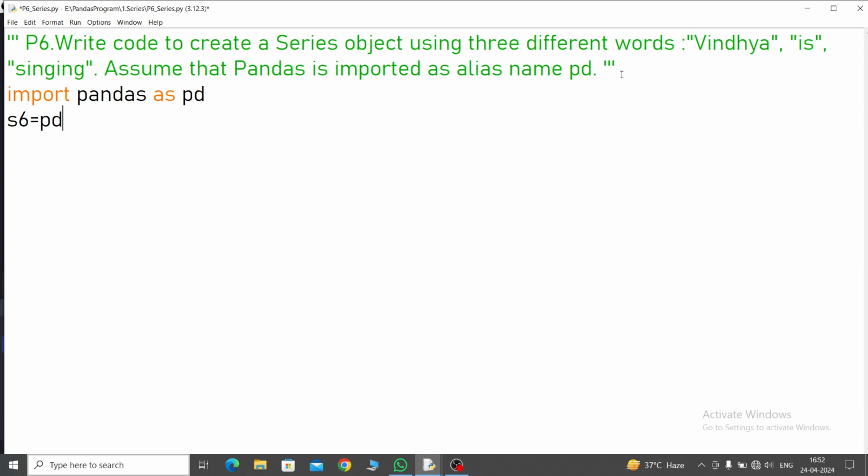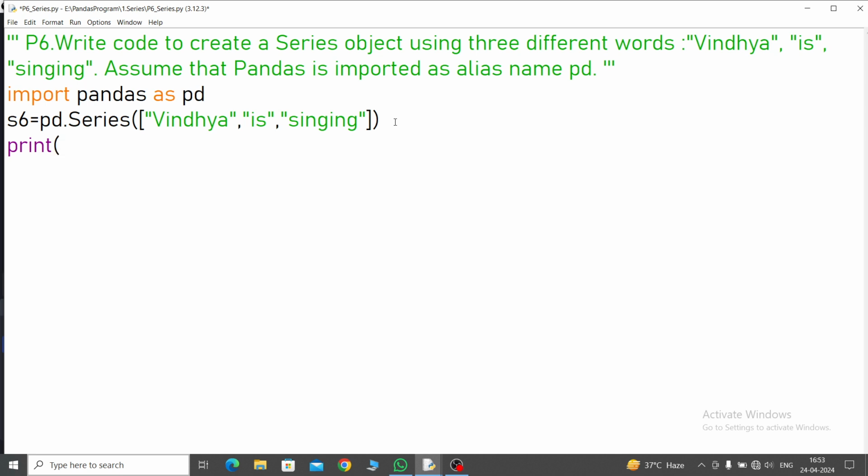S6 equal to pd dot Series. Now Series bracket is a parenthesis. Now multiple strings are given, so I am using a list. In the list, within quotation, the first word is Vindhya. Put a comma to differentiate it from the next word, then comma, again quotation, write singing. Done.